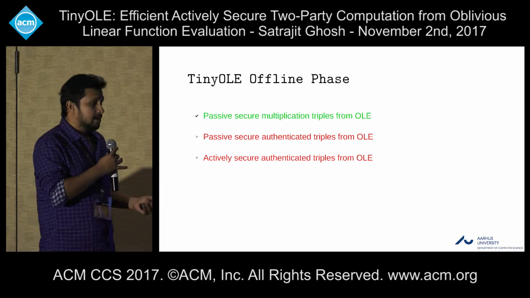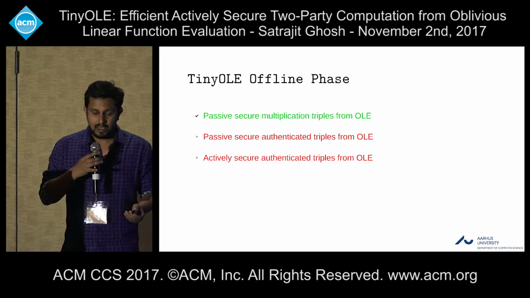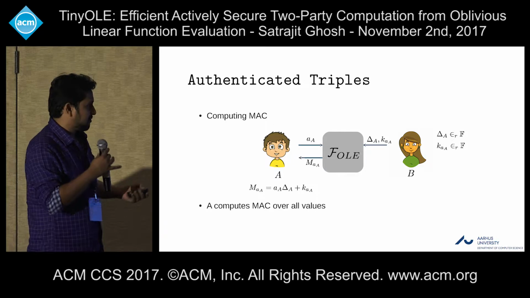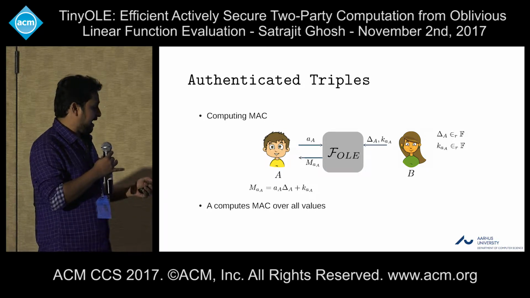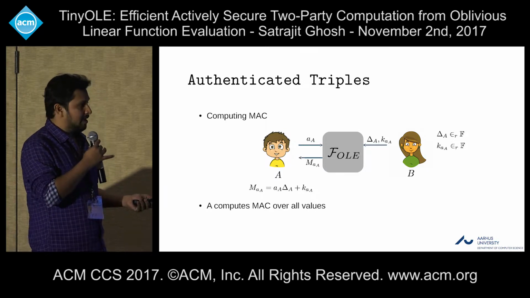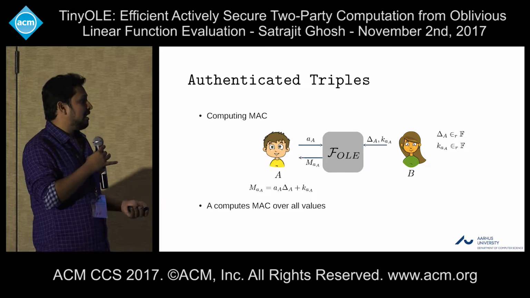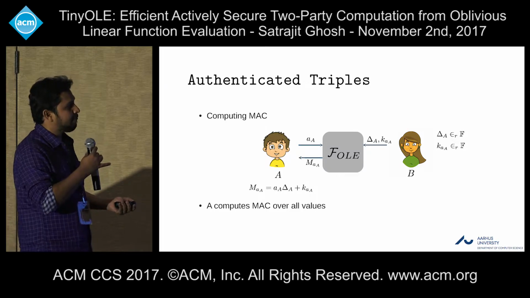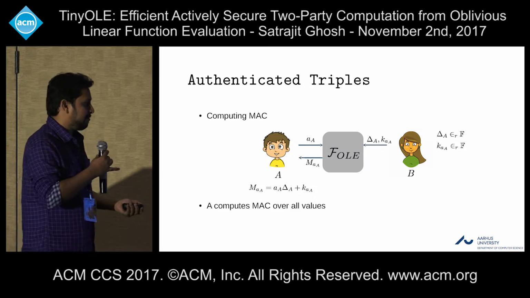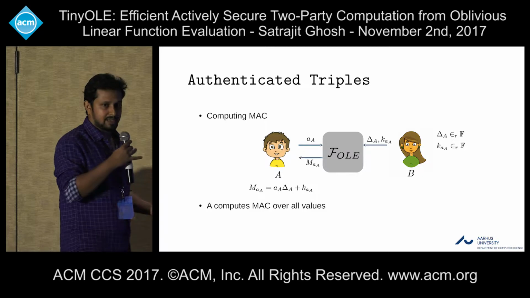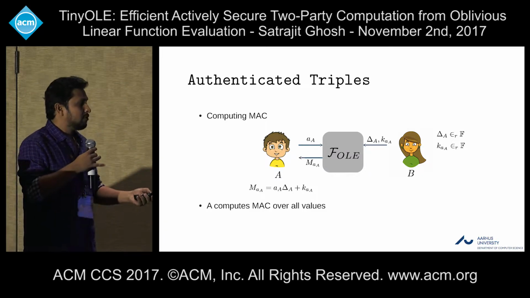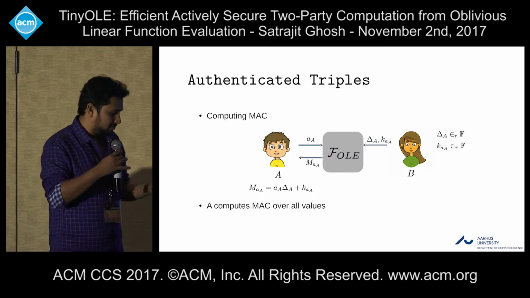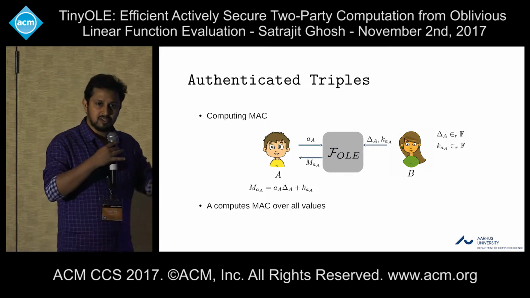Now, how do we get the MAC over these values? Again, we can do a single OLE call for each value. Say A wants to compute a MAC over the value A, so it will input A in the FOLE, and B has the global key and the verification key, it will input them in the FOLE, and it will get the MA, where MA is equal to A times delta plus K. So A will compute the MAC for all its local values, and also the shares CA, CLA, and whatever it has. B also does the same symmetrically.